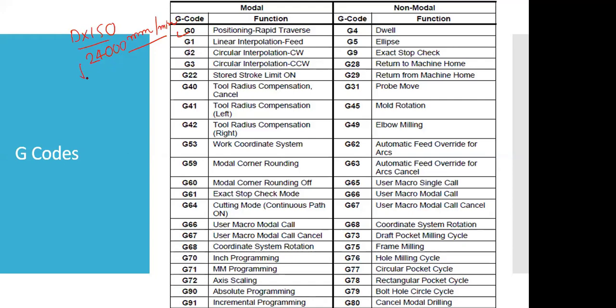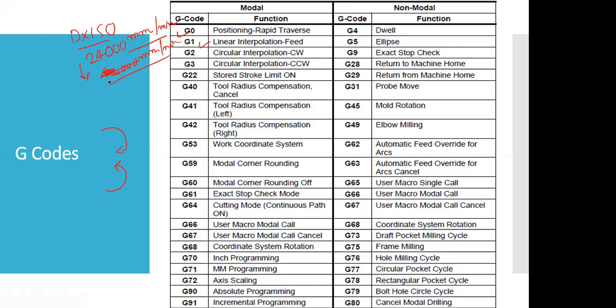And this limit can be increased to 40,000. In a vertical machining center, they might give up to that range. But for our case, we should not consider this. Now, G02 is to move circular interpolation clockwise. G03 is used to move circular interpolation anti-clockwise.